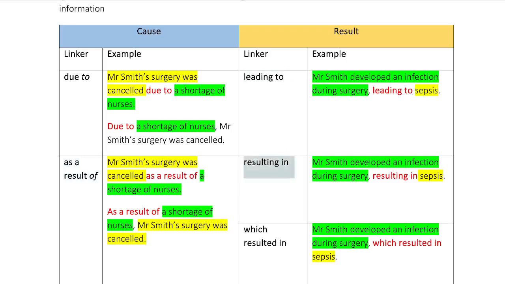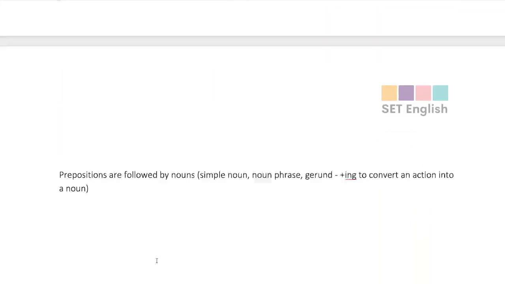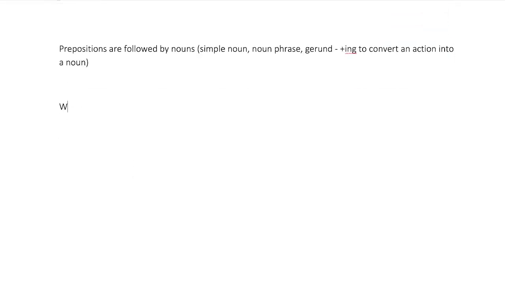As we said before, we need to turn any of these into gerunds, and they all do the same thing. So let's have a look at a couple of possibilities. Because we're following with nouns, we need to be aware of a couple of things. When we use noun linkers, we need to remember to use gerunds and be aware of the passive.